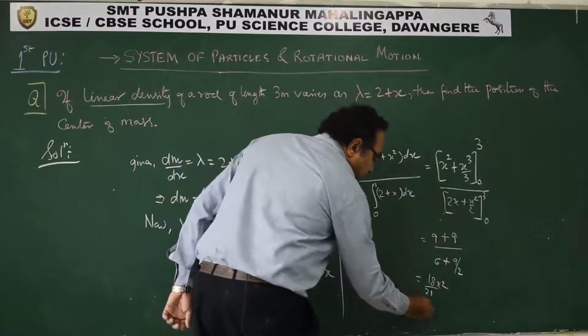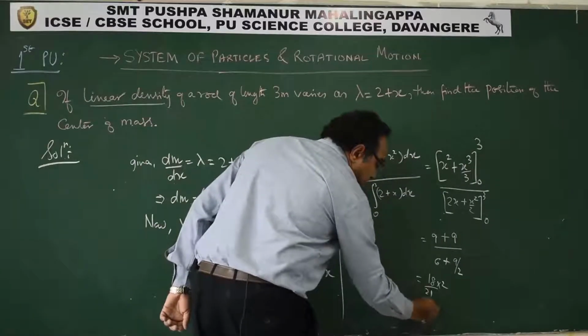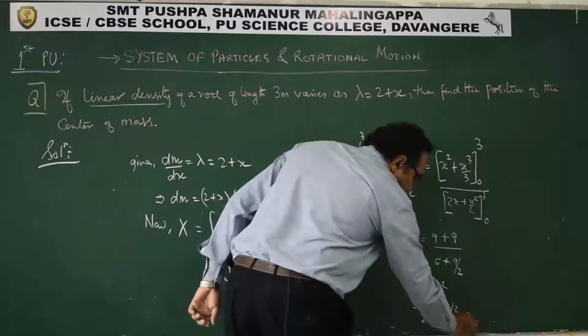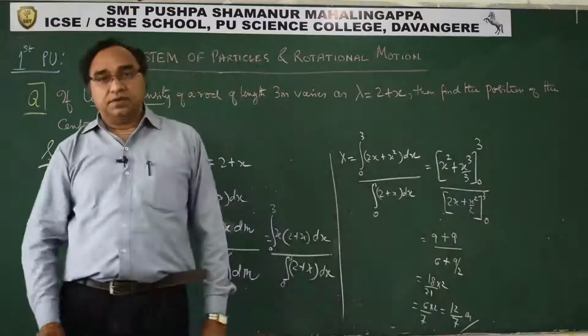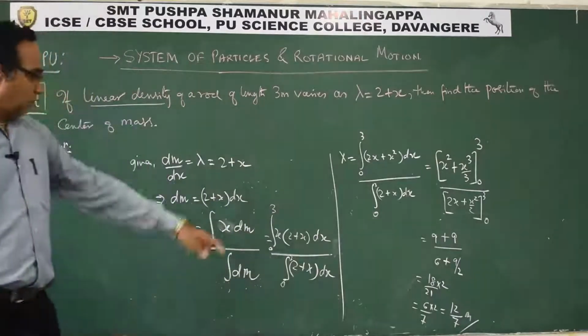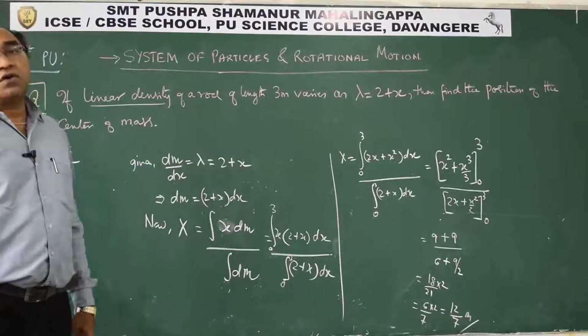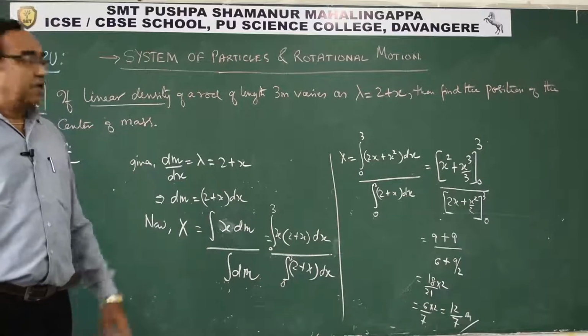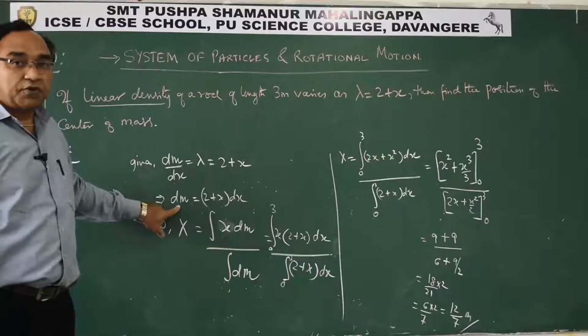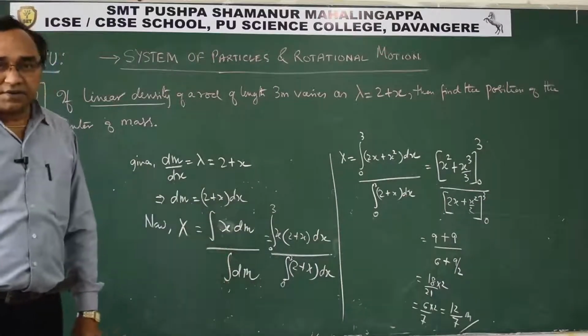Simplify this. That is 12 by 7 meter from the origin, from the one end which you have considered as origin. So we get the location of the center of mass. This is exactly what is to be done whenever there is a distribution of mass with distance.